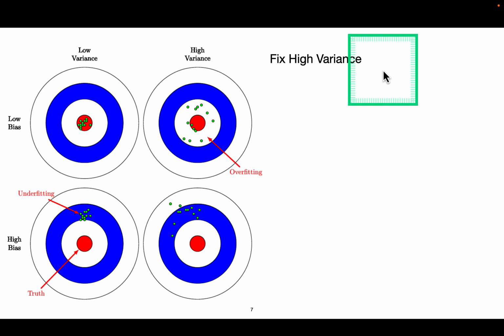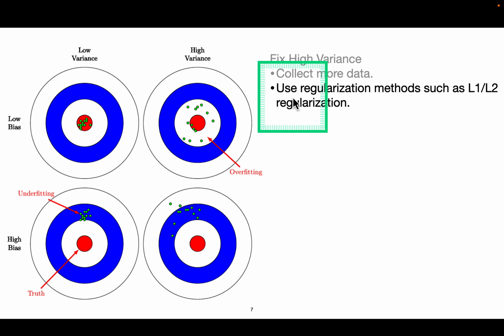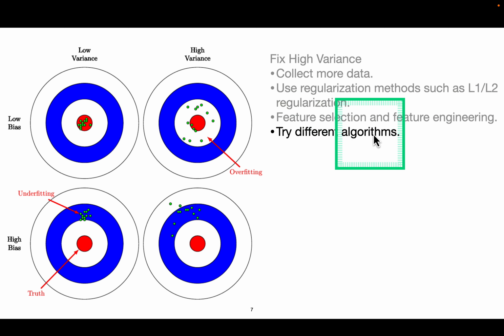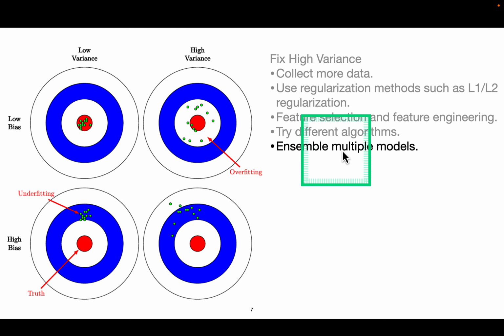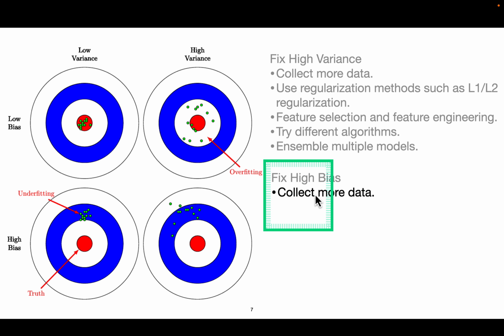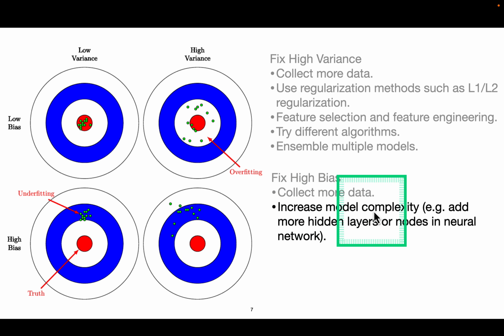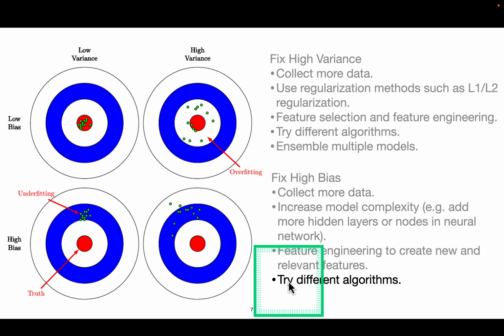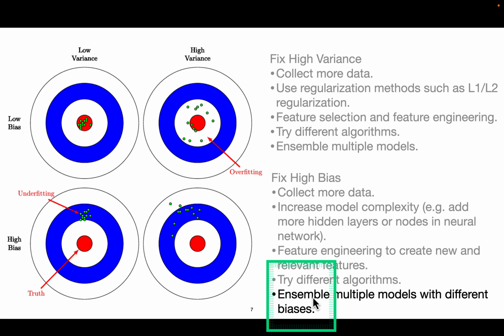To fix high variance, collect more data, use regularization methods such as L1 and L2 regularization, feature selection and feature engineering, try different algorithms, ensemble multiple methods. And to fix high bias, collect more data, increase model complexity, for example, add more hidden layers or nodes in a neural network, feature engineering to create new and relevant features, and try different algorithms, ensemble multiple models with different biases.